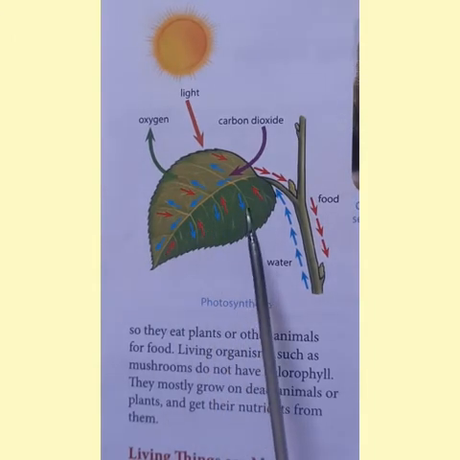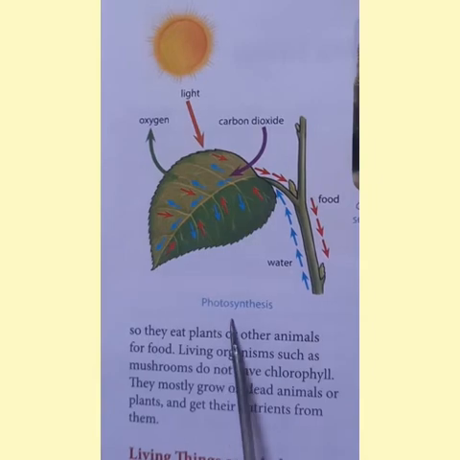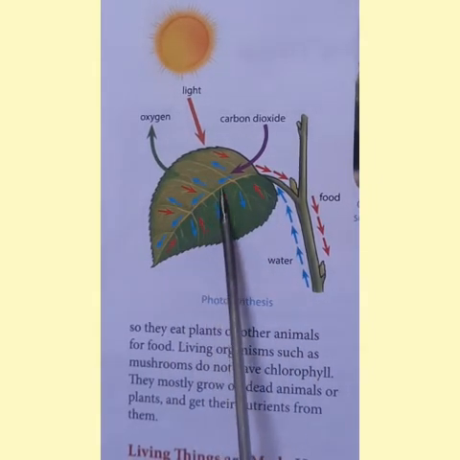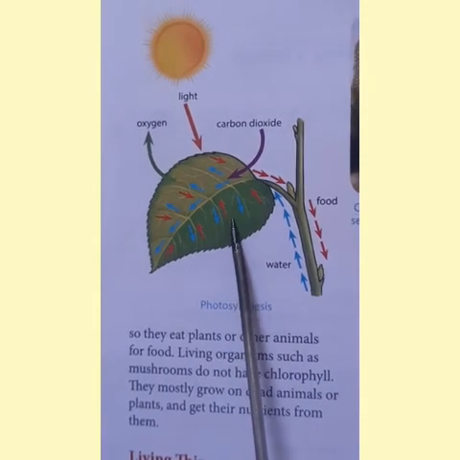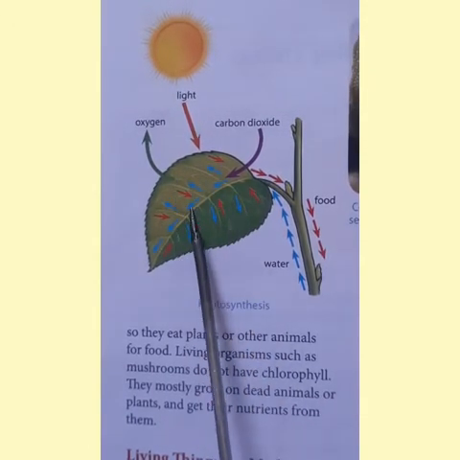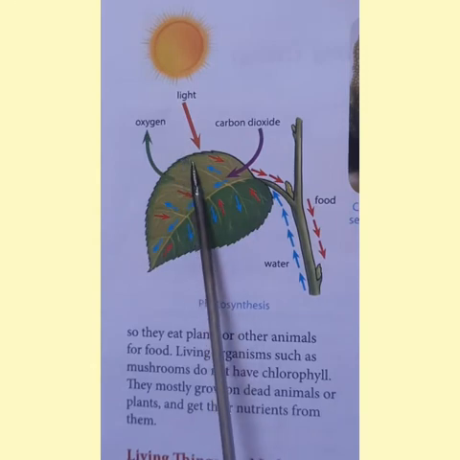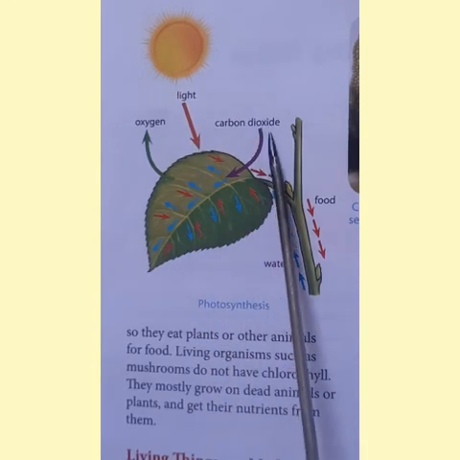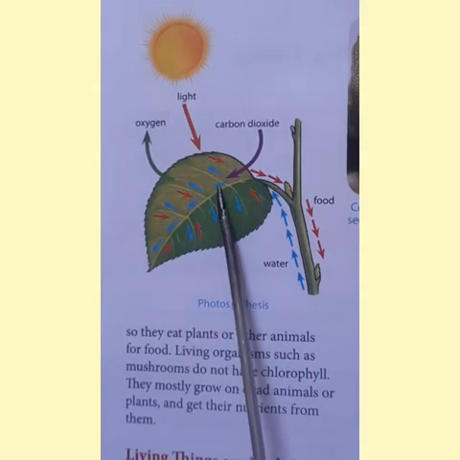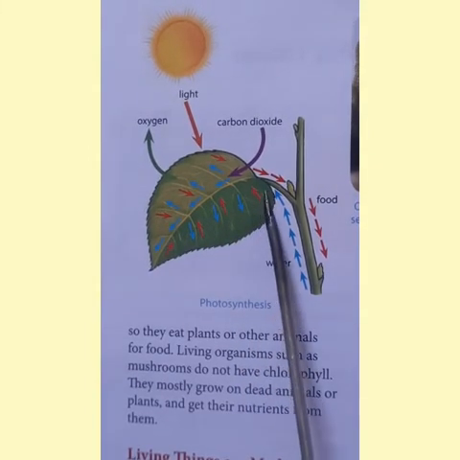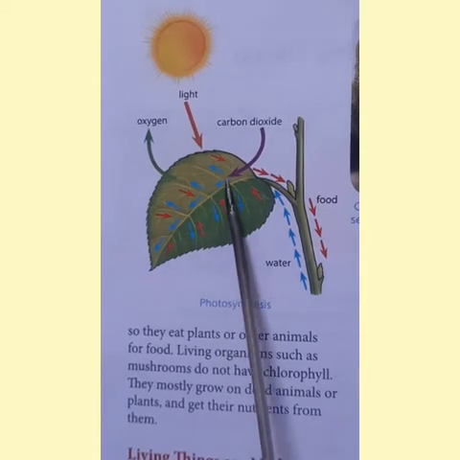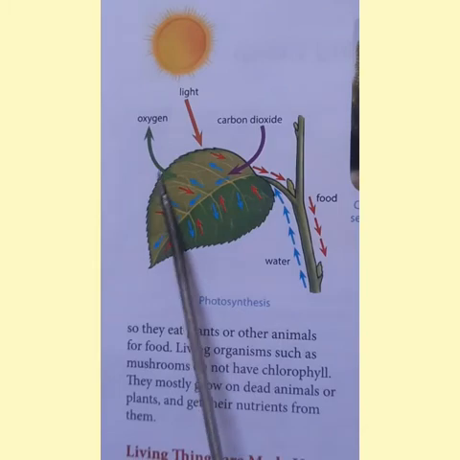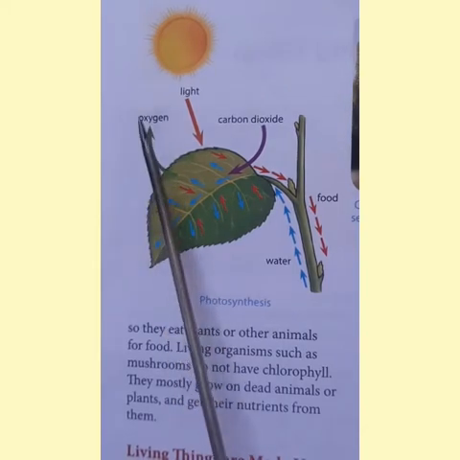Can you see the picture here? Of course, here this is the picture of photosynthesis where the leaves are green in color because of the presence of chlorophyll. So when chlorophyll is there, the plant will absorb the sunlight, and in the presence of sunlight, they will take carbon dioxide and water also and prepare their own food. And that process is known as photosynthesis. So during the process, oxygen is given out.